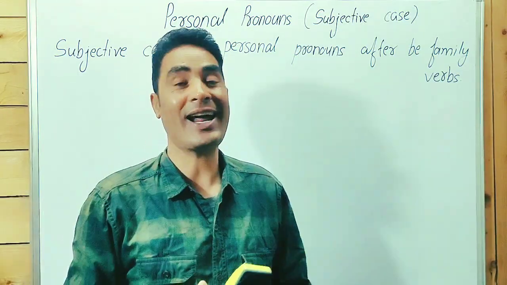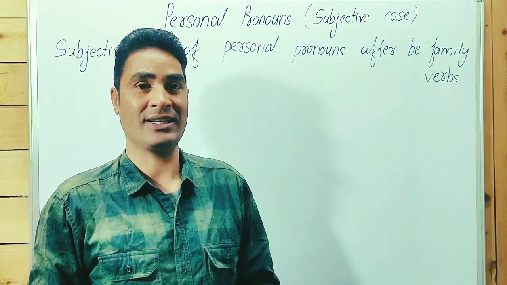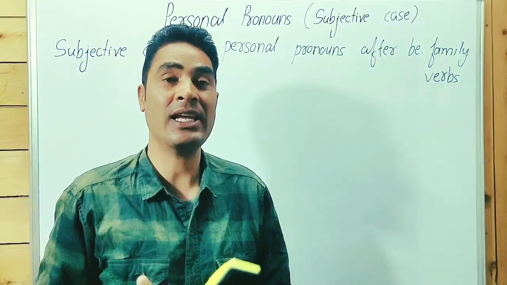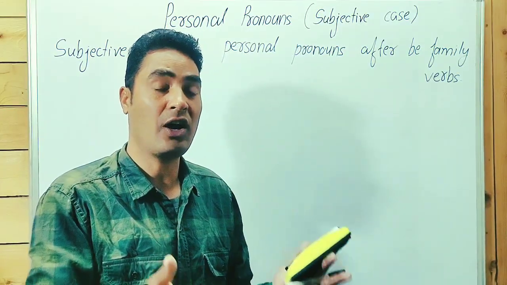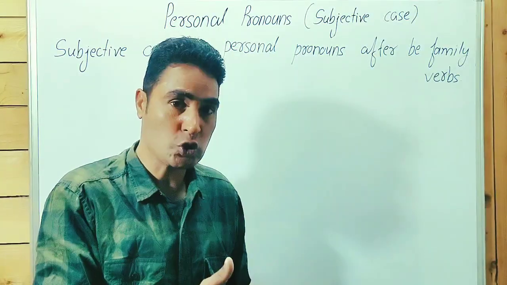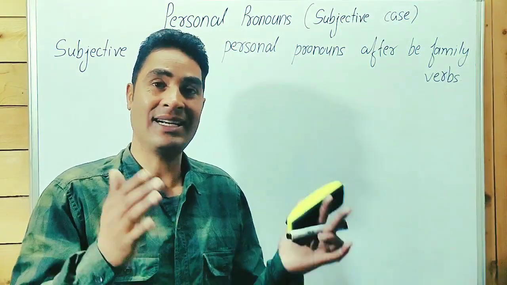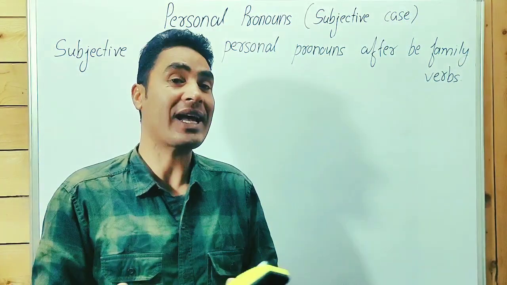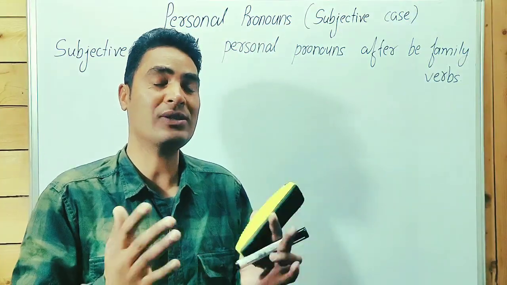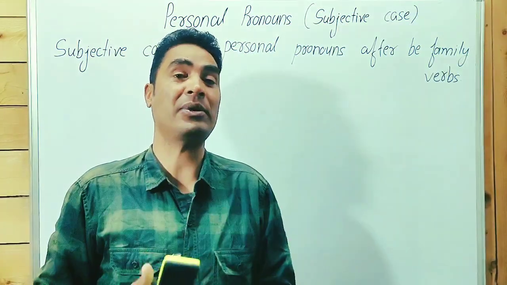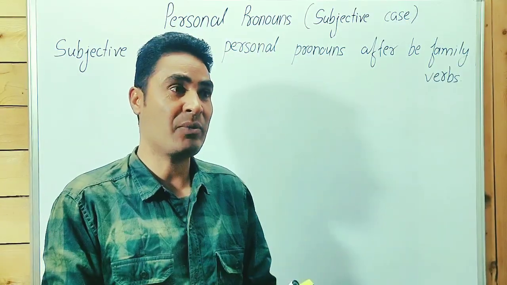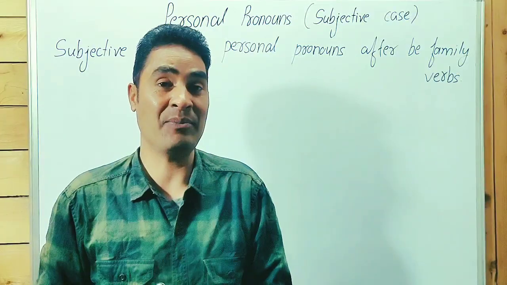Okay, but now a question rises over here. Why? What is the reason behind it? Because be family verbs don't show action. These are linking verbs. Like other verbs do, go, have, etc. Have shows possession and state of being, but sometimes it shows action. Okay, do, I'm doing something, action. Okay, other verbs, go, slap, etc. He slapped me, it's an action. Okay, it shows an action. He slapped me, I slapped her, she slapped him.